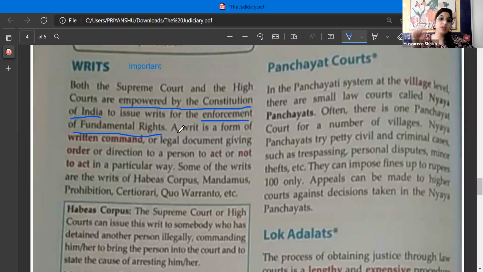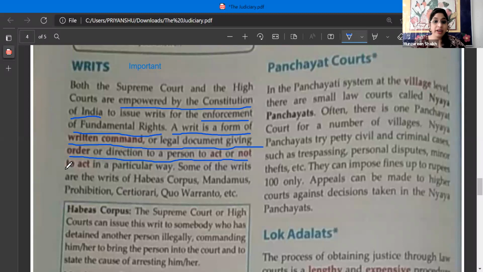Now let us understand what exactly is a writ. Please underline. A writ is a form of a written command or a legal document giving order or direction to a person to act or not to act in a particular way. This is the definition, the meaning of the writ. What is a writ?